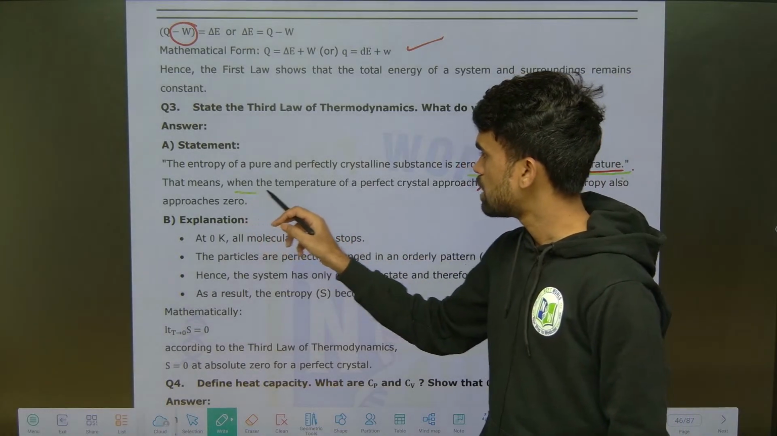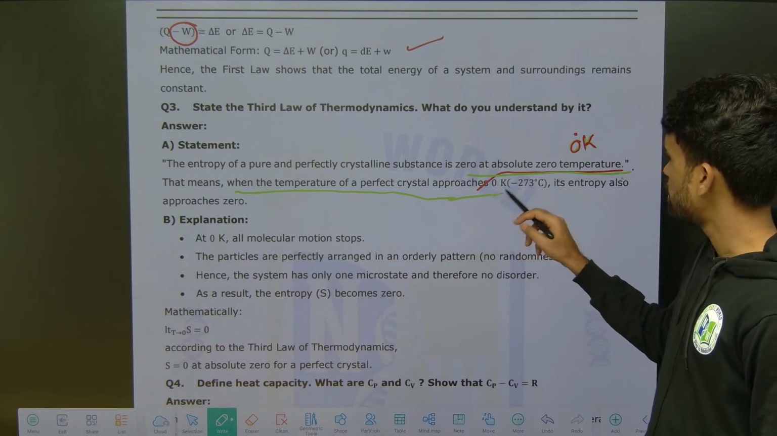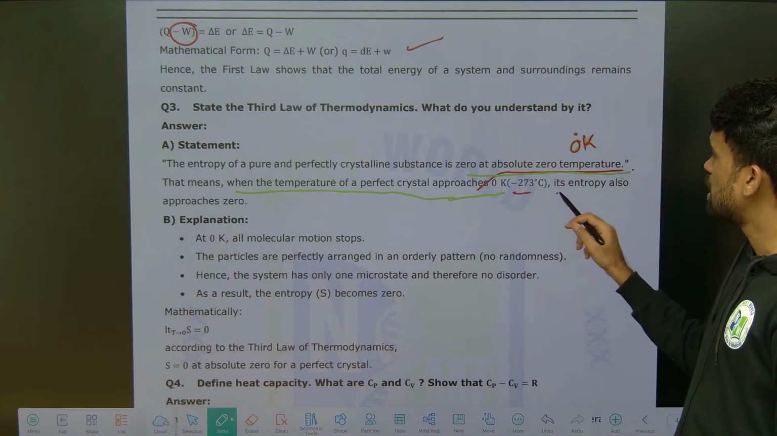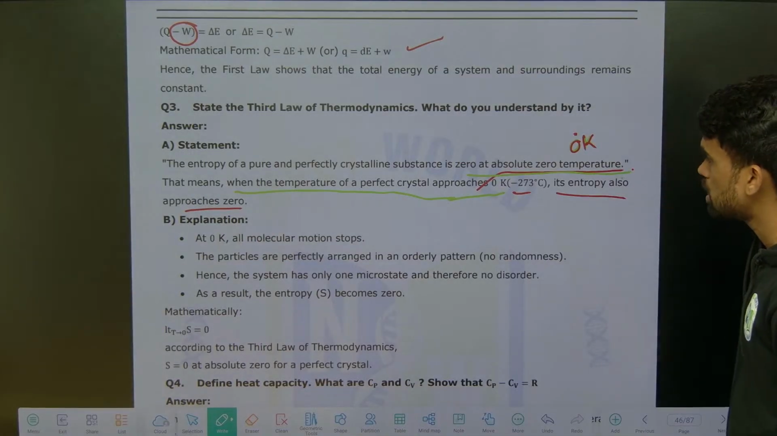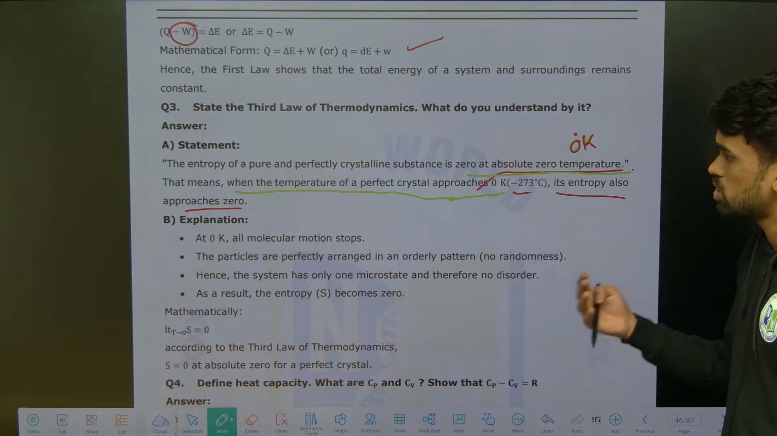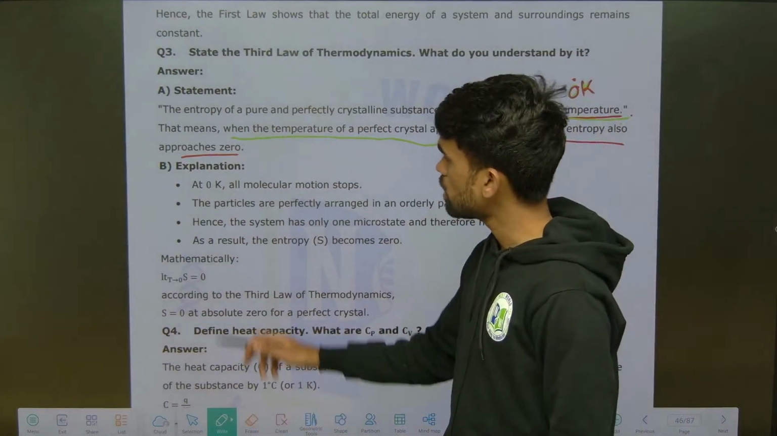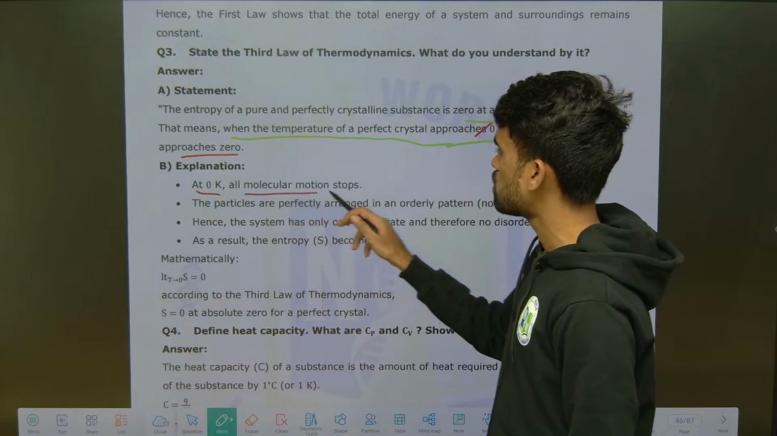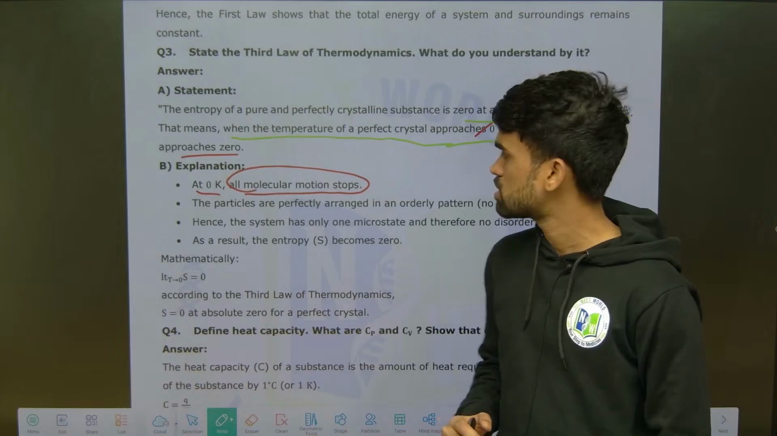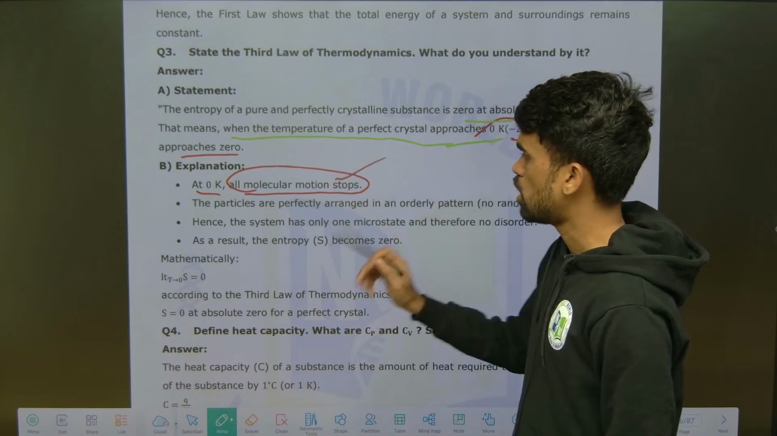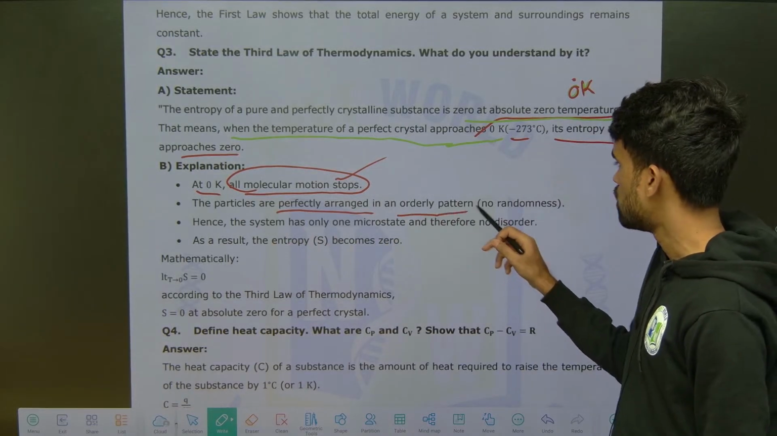That means when the temperature of a perfectly crystalline solid approaches 0 Kelvin, that is minus 270 degrees, its entropy also approaches 0. Okay, remember. So explanation: at 0 Kelvin all molecular motions stop. It means there is no kinetic energy, there is no movement of particles. The particles are perfectly arranged in an orderly manner. There is no randomness.